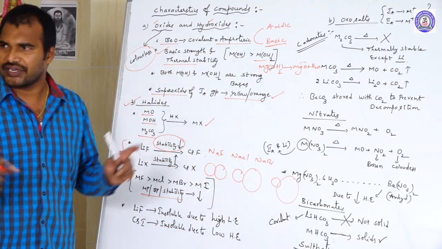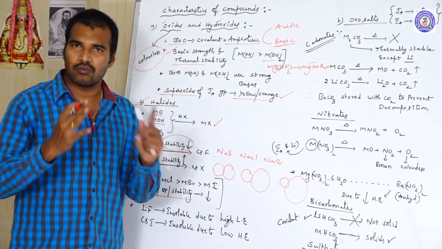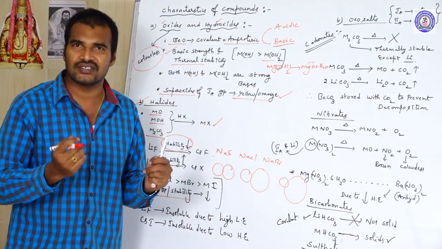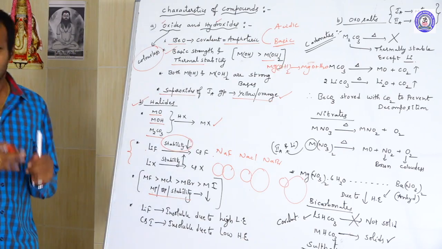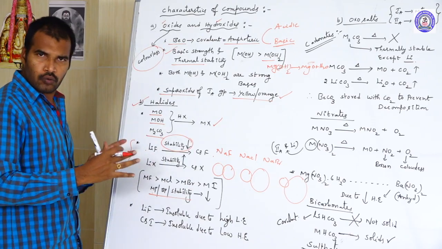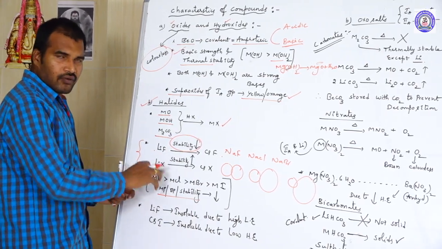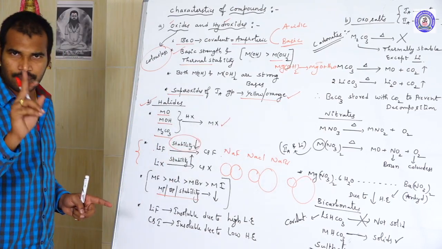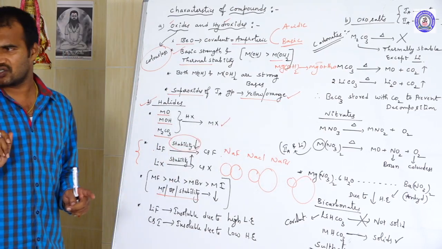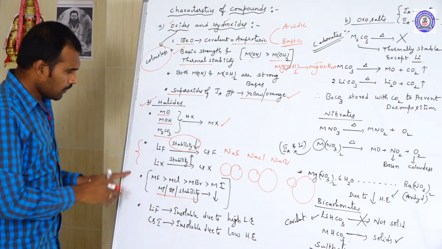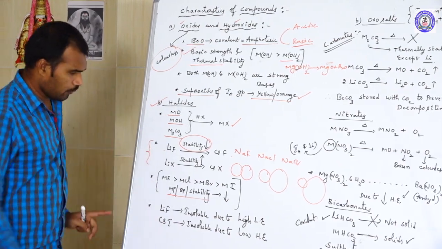The size increases, bond length increases, bond energy decreases, so the stability decreases. That is why, usually in a group, when you go from metal fluorides to metal iodides, the melting, boiling and the stability decrease. This is the general trend you should remember, but there is a difference between these two properties.